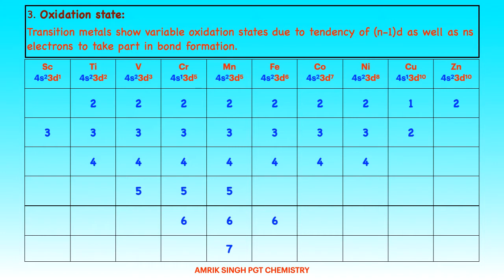Scandium 4s2 3d1, 3 electrons are eliminated here. For titanium 4s2, then 3d2, changing into +3, +4. Vanadium 4s2, then 3d3, and oxidation states +2 to +5. The table is constituted in this way. And scandium does not show variable oxidation state.